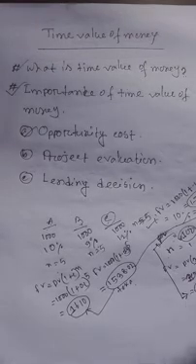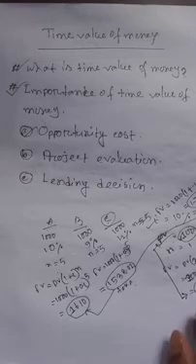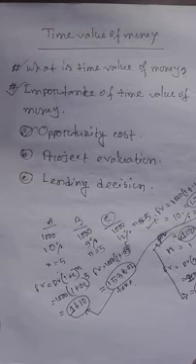In project evaluation, the financial manager selects projects by applying the time value of money. By calculating the cash inflows and cash outflows with the time value of money, they can easily take decisions about which project should be acceptable.